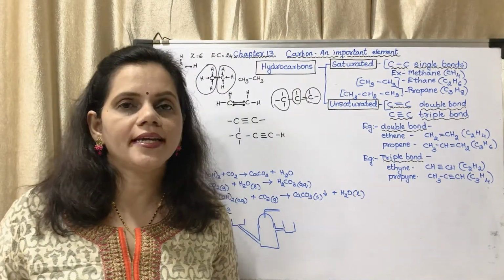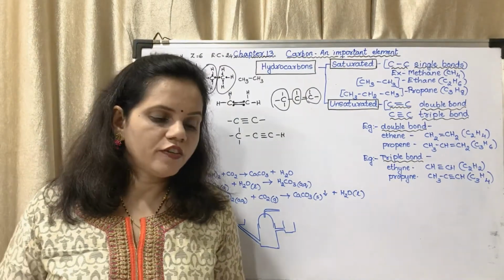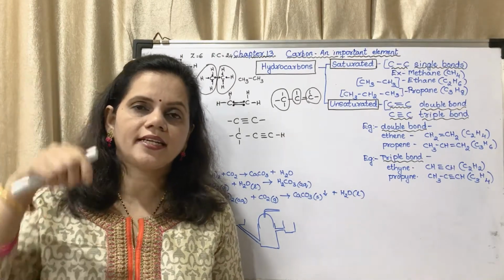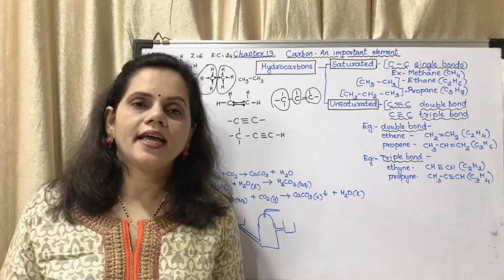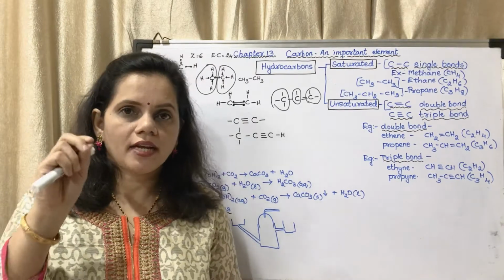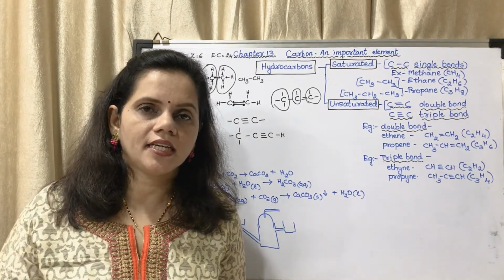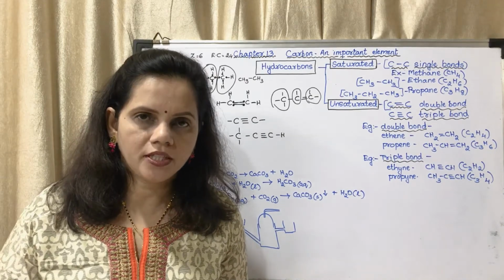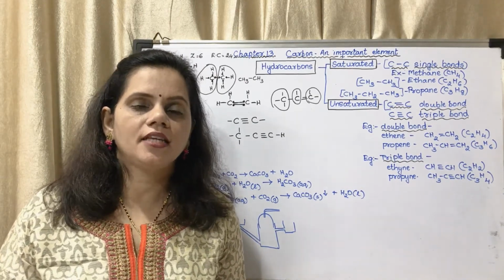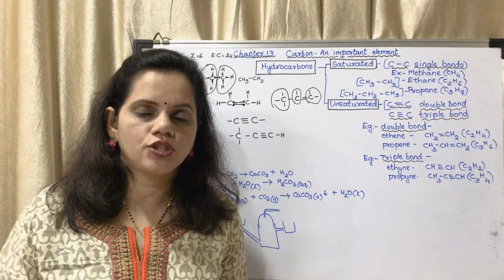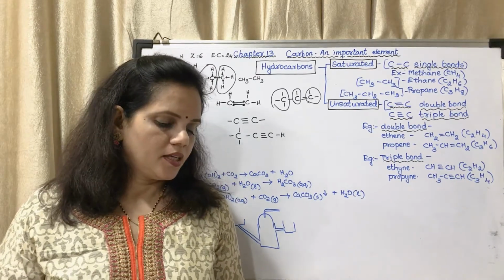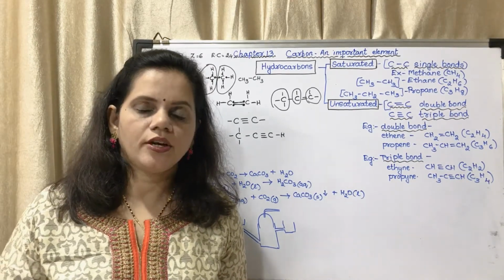First is about burning candle. Okay, so if you show a burning candle to that gas jar, it will get extinguished. So what will you write in front of that? You have to write carbon dioxide will extinguish the flame. I repeat, carbon dioxide, that is CO2, will extinguish the flame.